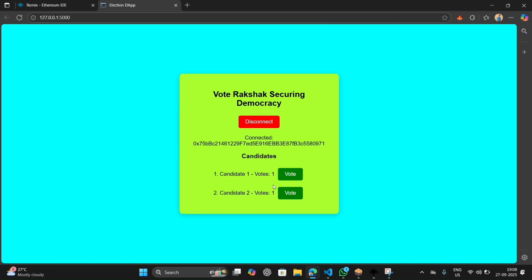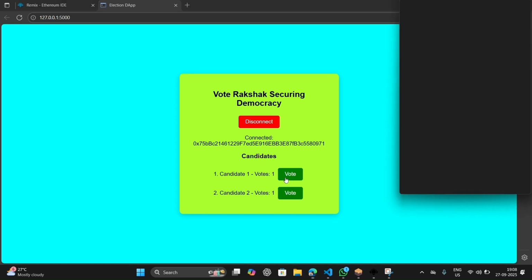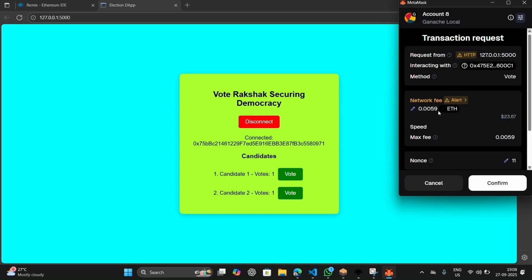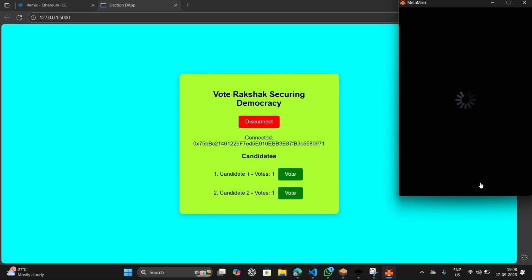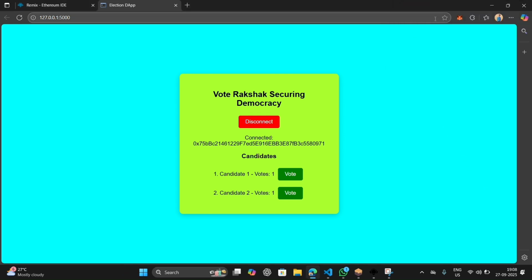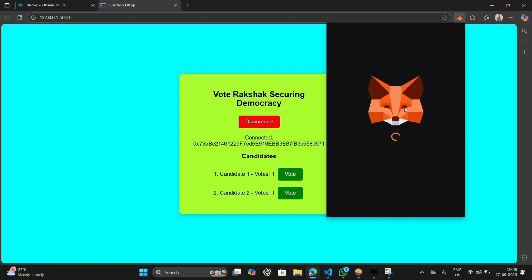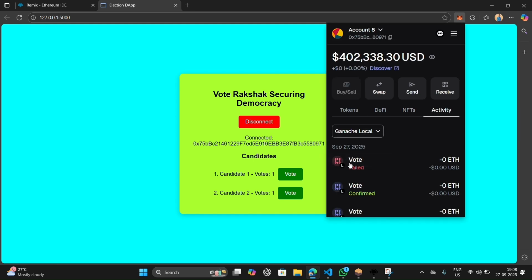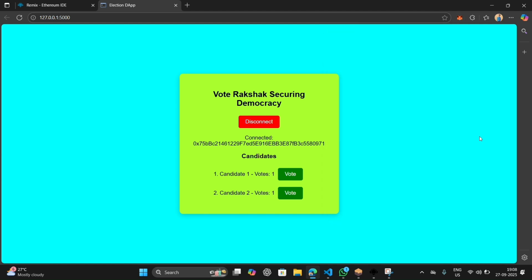Now I try to vote from the same account again. I click on vote for candidate 1, asking for confirmation, but this vote is going to fail because I already voted. So here you can see the vote failed because I already voted.